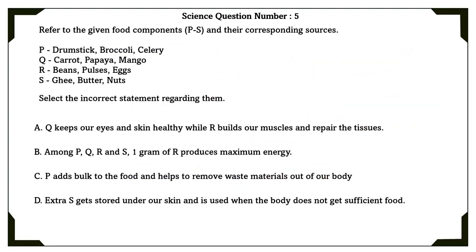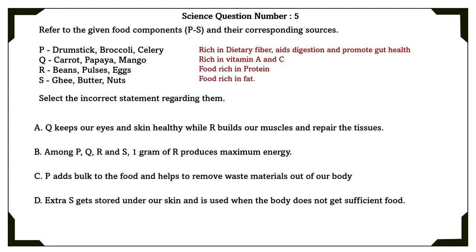Science question number 5. Refer to the given food components and their corresponding sources. Select the incorrect statement regarding them. P is rich in dietary fibers, aids digestion, and promotes gut health. Q is rich in vitamin A and C. R is food rich in protein, and S is food rich in fat.